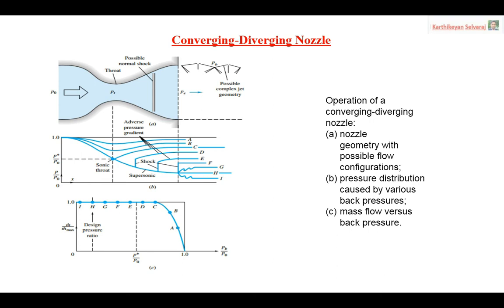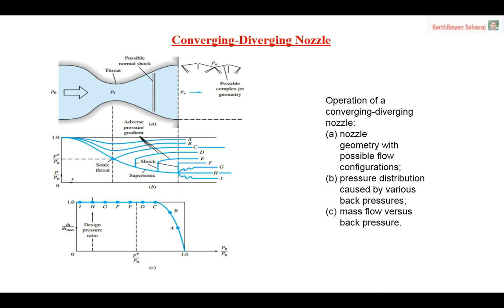We reduce the back pressure somewhat lower, but it is still not sufficient to maintain the throat as sonic. So the total flow will be subsonic only. In these cases, I can find the pressure distribution by using the subsonic isentropic area change relation.